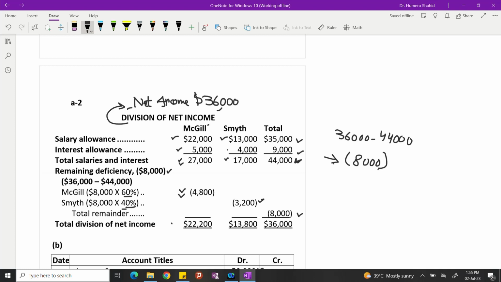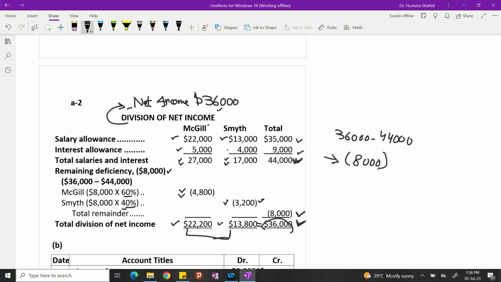So his capital will ultimately increase with 22,200. Smith has taken 17,000 as salaries and interest, but he has shared a deficiency of 3,200, so his capital will decrease with this amount. So ultimately, he will share 13,800. If you add these two figures, total 36,000 income is being distributed. Also, total salaries and interest were 44,000, but 8,000 was deficiency. So the final distribution was for 36,000.